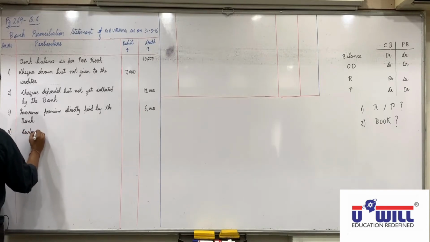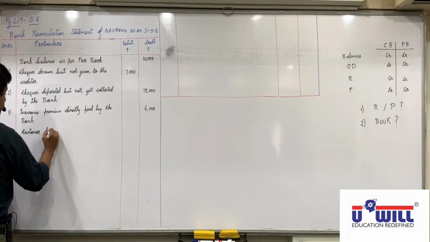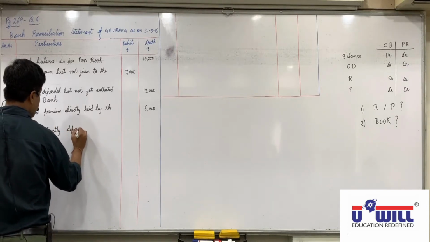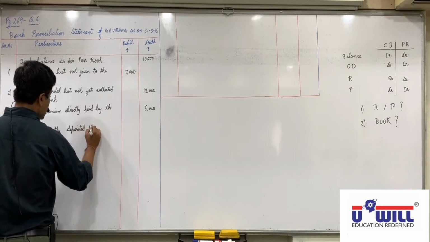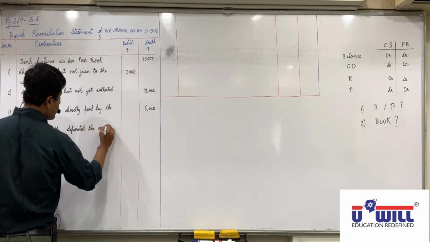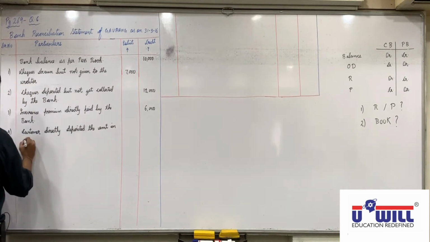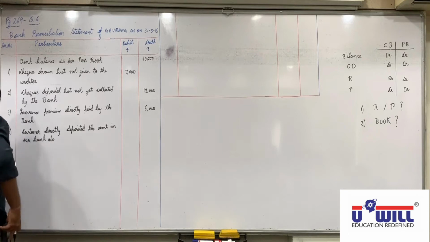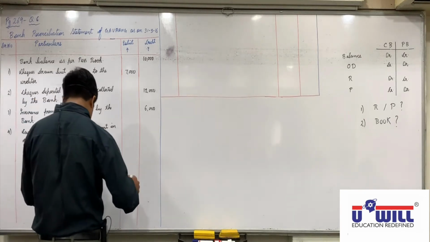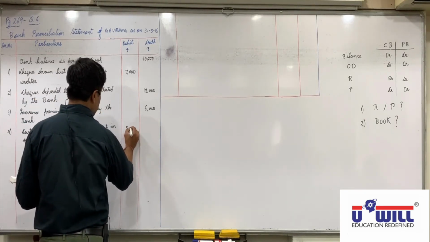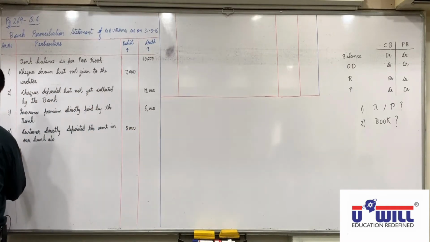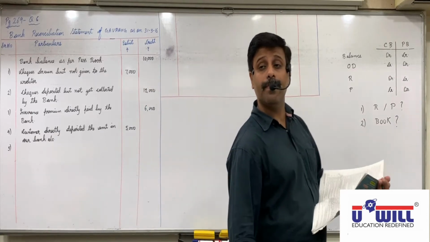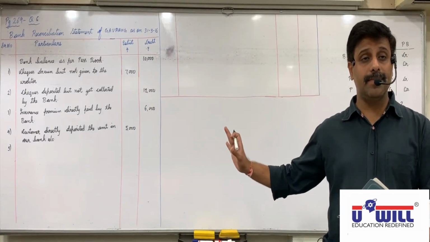Customer directly deposited the amount in our bank account. So 5,000 is credited in passbook but not debited in cash book, debit in PRS. Any confusions up till here? All are clear with this? Next.